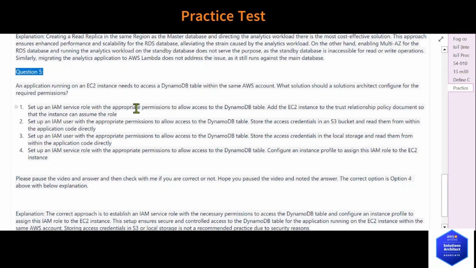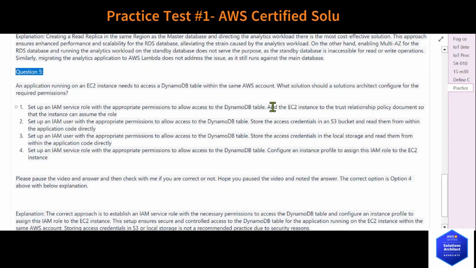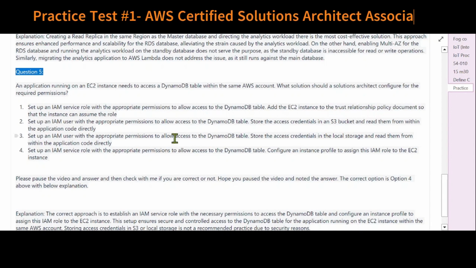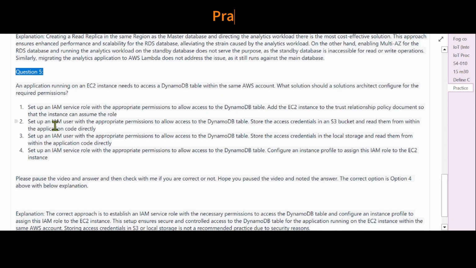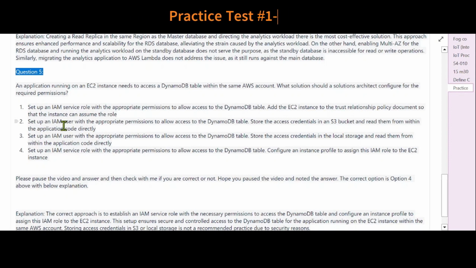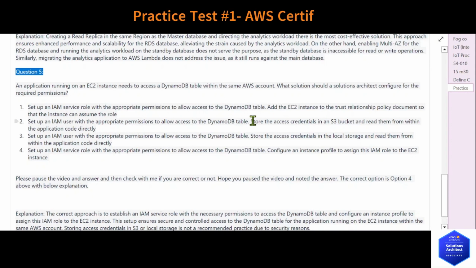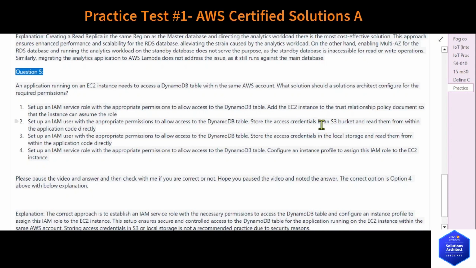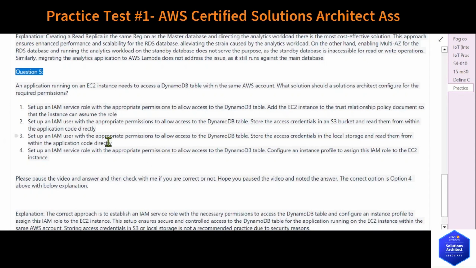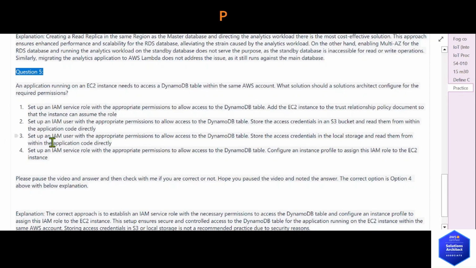1. Set up an IAM service role with the appropriate permissions to allow access to the DynamoDB table. Add the EC2 instance to the trust relationship policy document so that the instance can assume the role. 2. Set up an IAM user with the appropriate permissions to allow access to the DynamoDB table. Store the access credentials in an S3 bucket and read them from within the application code directly. 3.